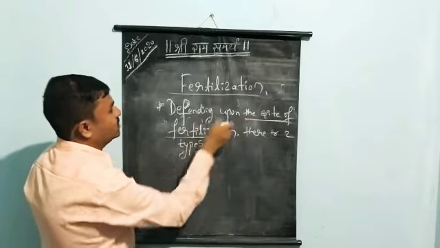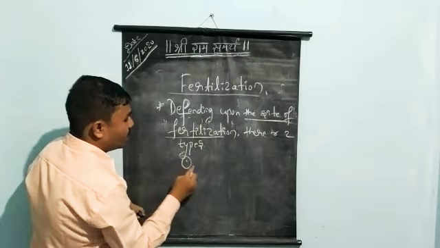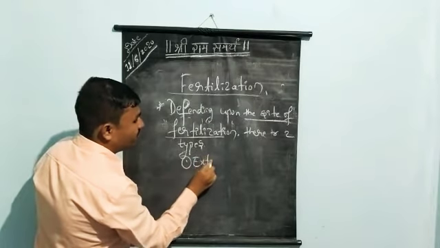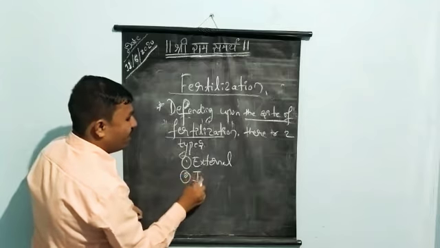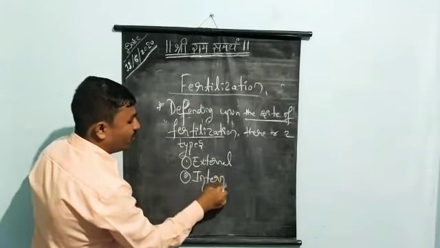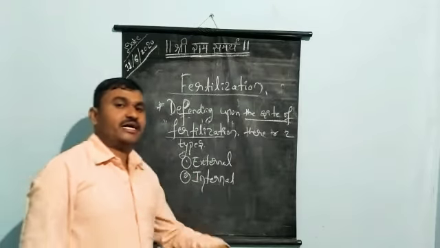Depending upon the site of fertilization, there are two types. First one, external fertilization, and second one, internal. You already know that external means outside the body, internal means inside the body.